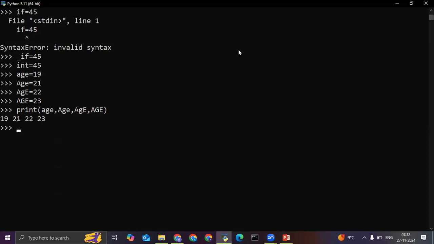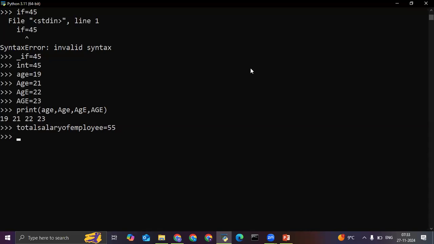Now, it is always recommended to use user-friendly variable names. Like, if I want to know the total salary of an employee, because we cannot use space, I write total salary of employee is equal to 55 lakhs.